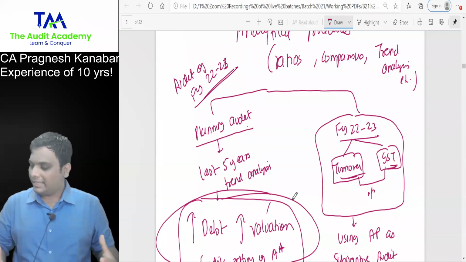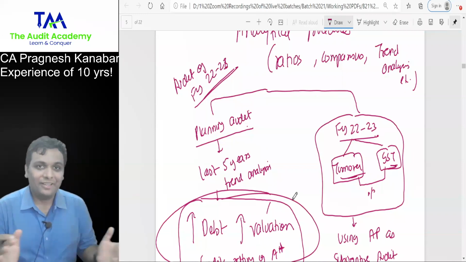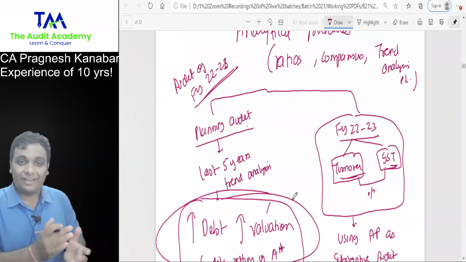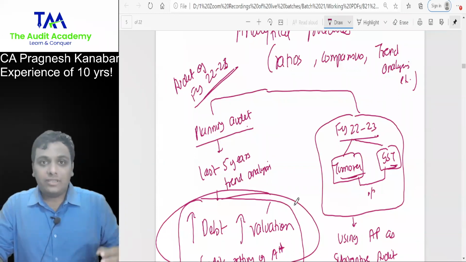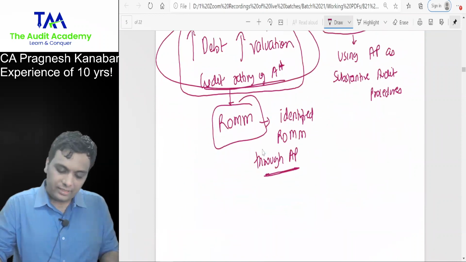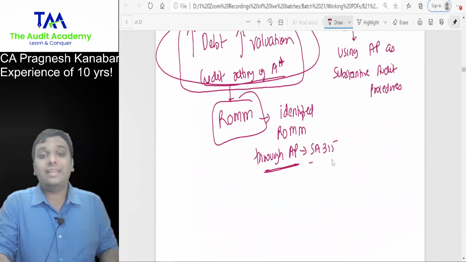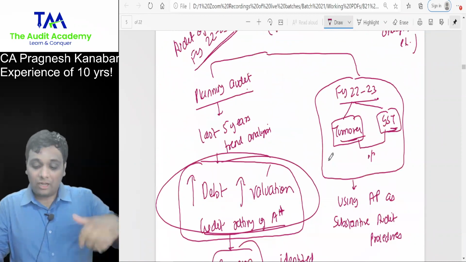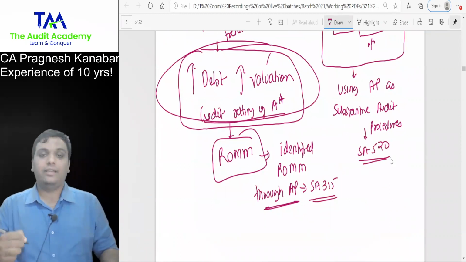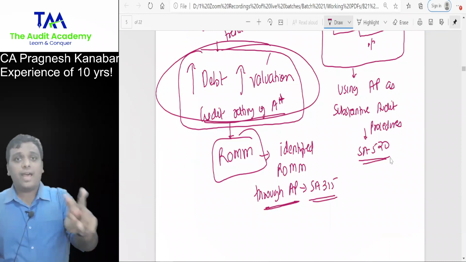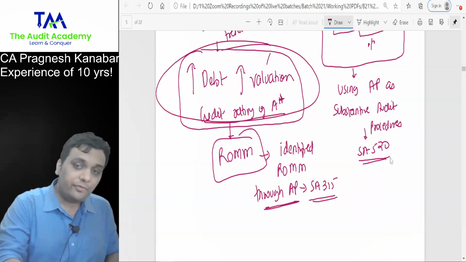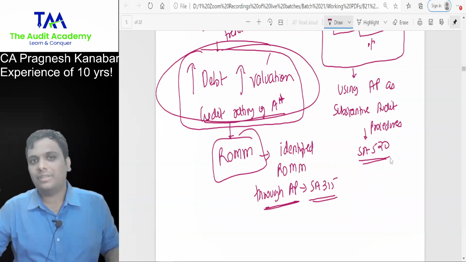So if I want to act like a salesperson, analytical procedures are very flexible. You can use it for risk assessment also, and listen, you can also use it for test of details. When you are using analytical procedures as a risk assessment procedure, we will say that you are in SA 315. But when you are using analytical procedures as a substantive audit procedure, we will say you are in SA 520. So 2 times, I repeat, 2 times, we will be discussing analytical procedures. One is for risk assessment and another one is for substantive audit procedures.